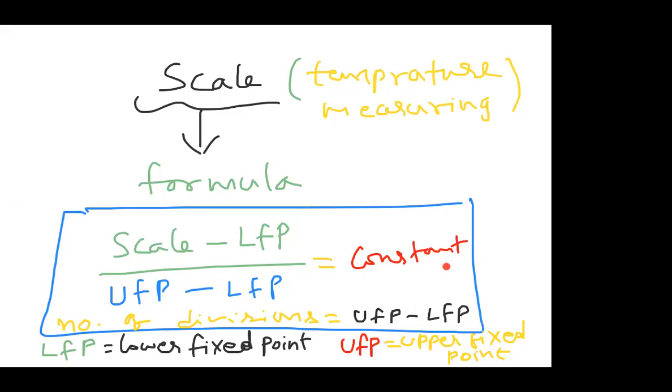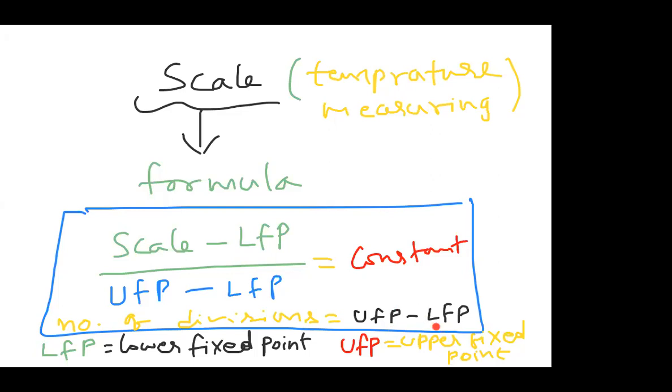So here, how many divisions are there? The upper value minus the lower value gives us the total divisions. Total divisions on the scale is simply the upper fixed point minus the lower fixed point.